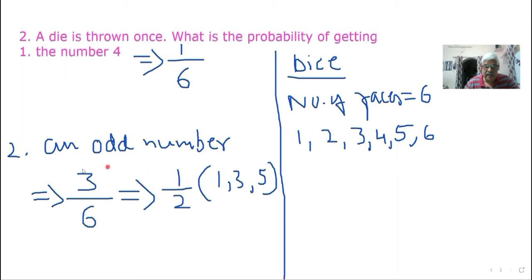Now, 3 is taken in the numerator. Total number of events is 6. That is taken in the denominator. 3 and 6 both are coming in the same table. 3 ones are 3, 3 twos are 6. I simplified. The odd numbers considered here are 1, 3 and 5. Remembered, yes?